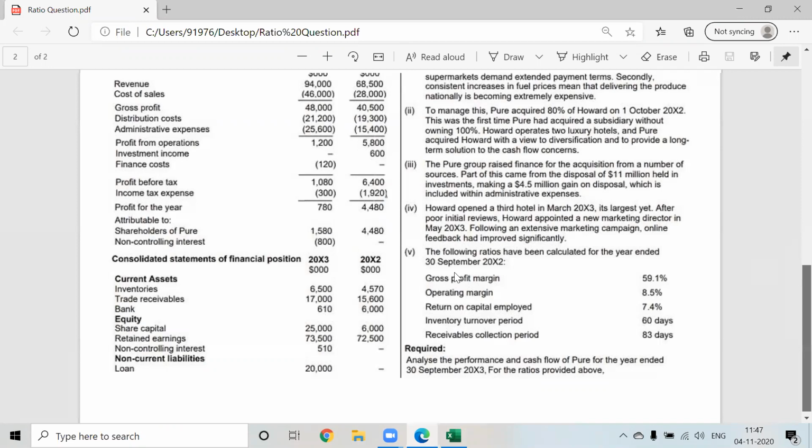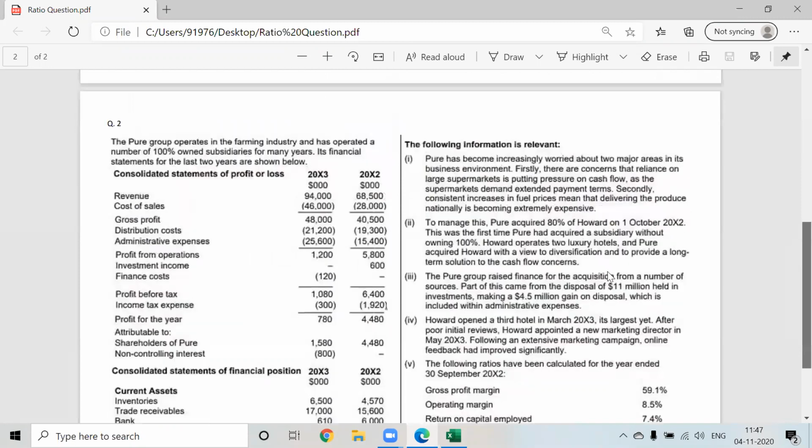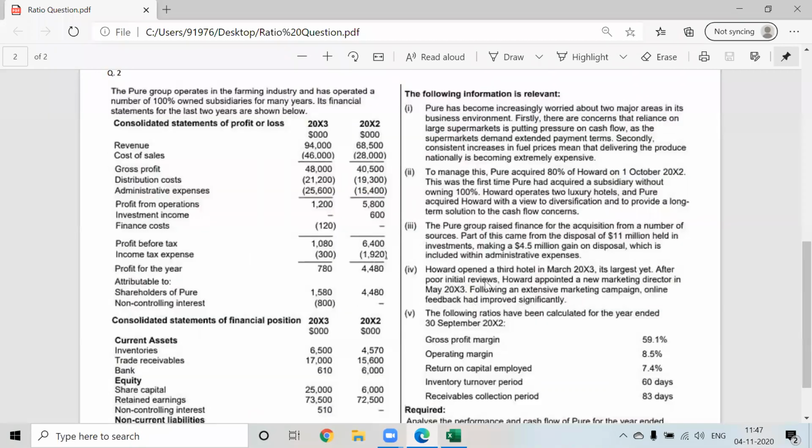Correct? So in between, Howard has opened a third hotel in March 2013. It is the largest yet hotel of Howard. But after poor initial reviews, Howard appointed a new marketing director in May 2013. Following an extensive marketing campaign, online feedback had improved significantly. What does this mean? Yes, tell me. What does it mean?